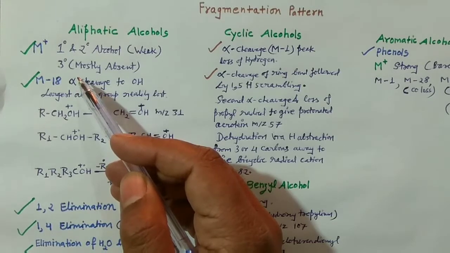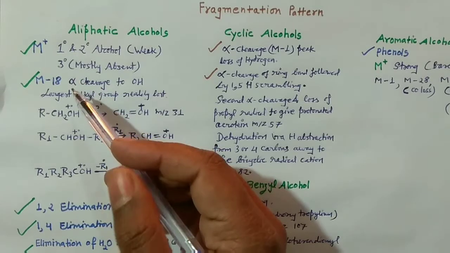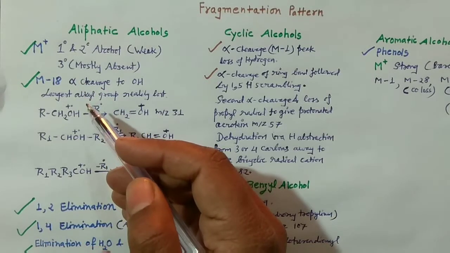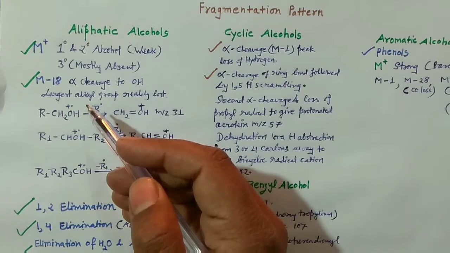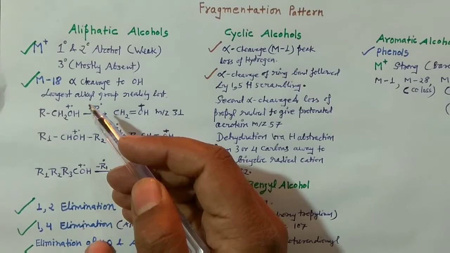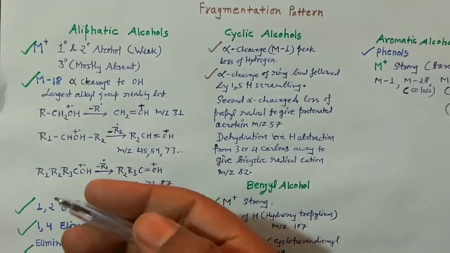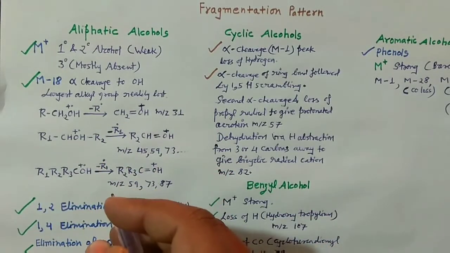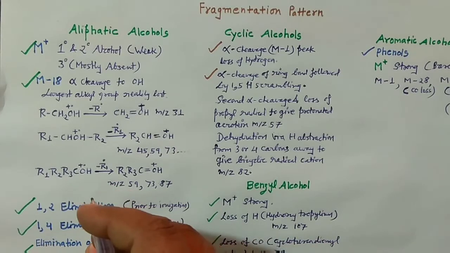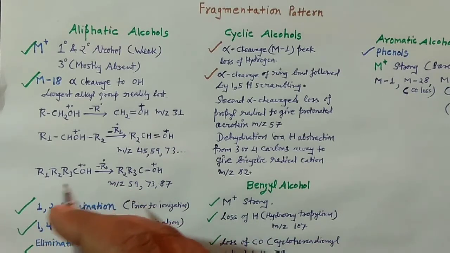Actually these alcohols are very prone to dehydration, and this dehydration can occur in the sample chamber when the ionization has not started. That means prior to the ionization, due to thermal heat, this dehydration can occur, and this is the problem, actually.